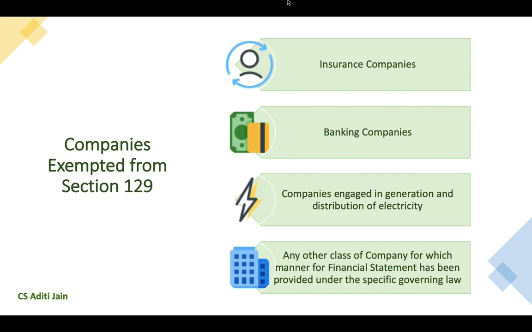Further, since these companies prepare their financial statements according to specific governing laws, they might be restricted from disclosing all the items of financial importance in their financial statements. Such non-disclosure shall not be treated as a violation of the true and fair view requirement under subsection 1.